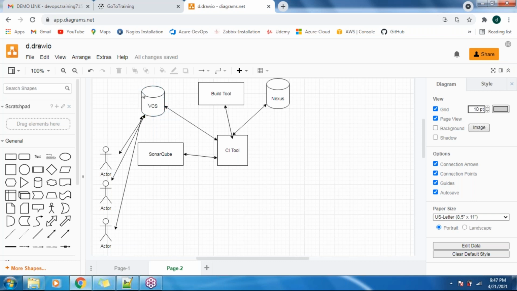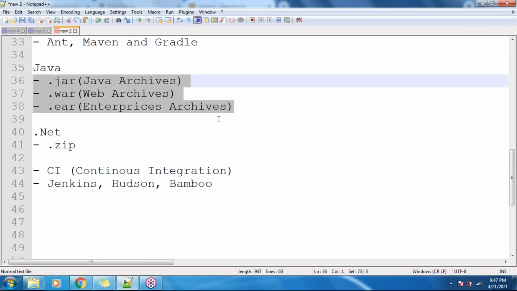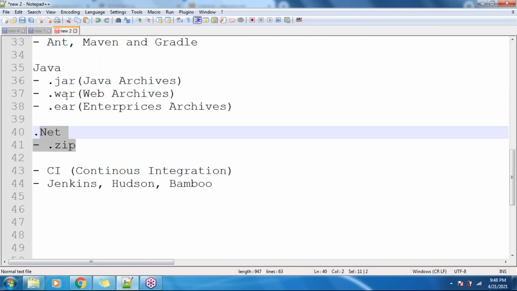If any updated code is available, Jenkins will send the code to SonarQube. Why? In order to check the quality of the source code. Once SonarQube assures that the quality of the source code is at the required percentage, Jenkins will send the code to our build tool, in order to create artifacts like jar, war, or EAR. If it is a .NET application, it is going to create a .zip as the artifact, whatever the file name, but the extension will be jar, war, or EAR.